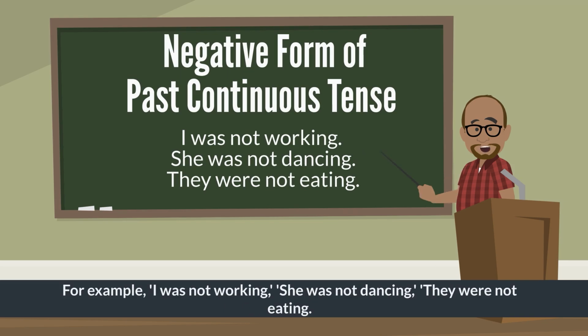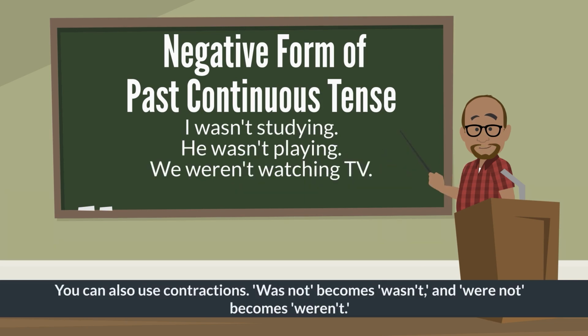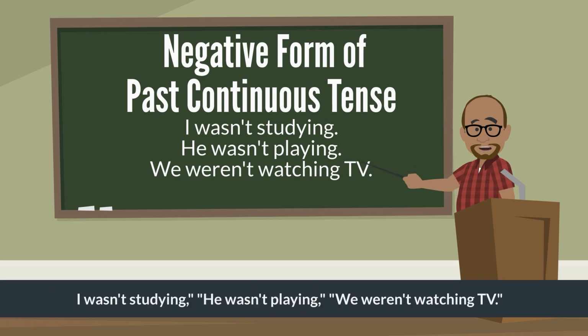For example, I was not working, she was not dancing, they were not eating. You can also use contractions. Was not becomes wasn't, and were not becomes weren't. I wasn't studying, he wasn't playing, we weren't watching TV.